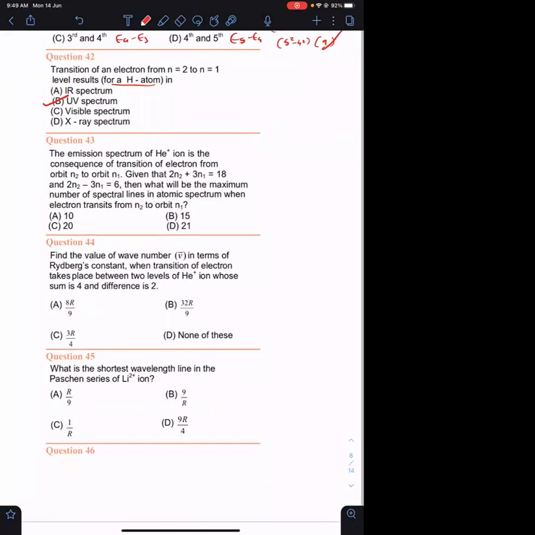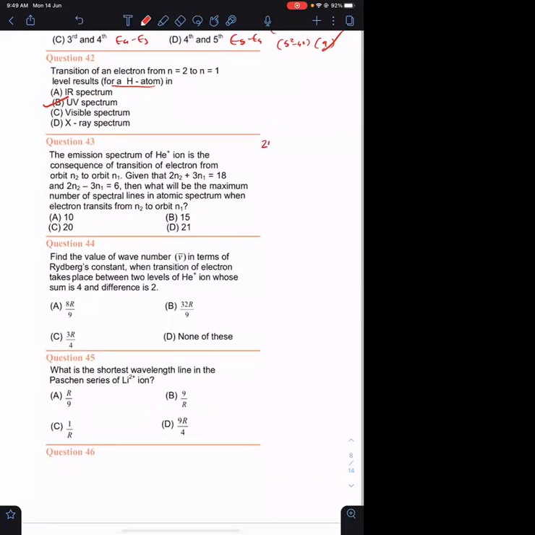I think this question we have discussed. 2n2 plus 3n1 का दिया है 18. 2n2 minus 3n1 is given as 6. So if I'm subtracting, 6n1 has to be 12 or n1 क्या हो गया? 2. If n1 is 2, what is the value of n2?